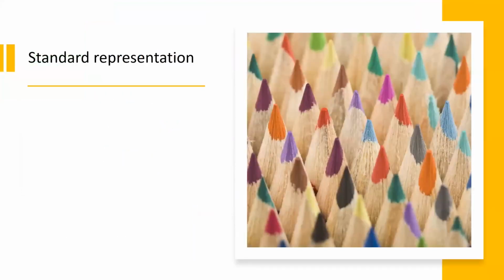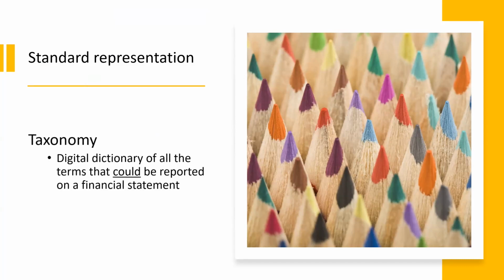When appropriate data standards are used, every fact is unique and every financial statement is unique, but reported facts are represented in a uniform manner. The representation of the financial statement is contained in a taxonomy, which is a digital dictionary of all the terms that could be reported on a financial statement.